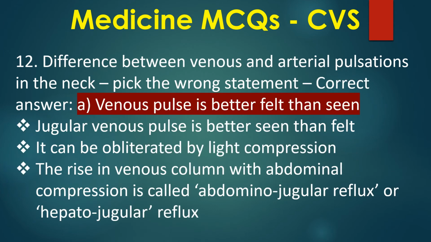Correct answer: A. Venous pulse is better felt than seen. Jugular venous pulse is better seen than felt. It can be obliterated by light compression.